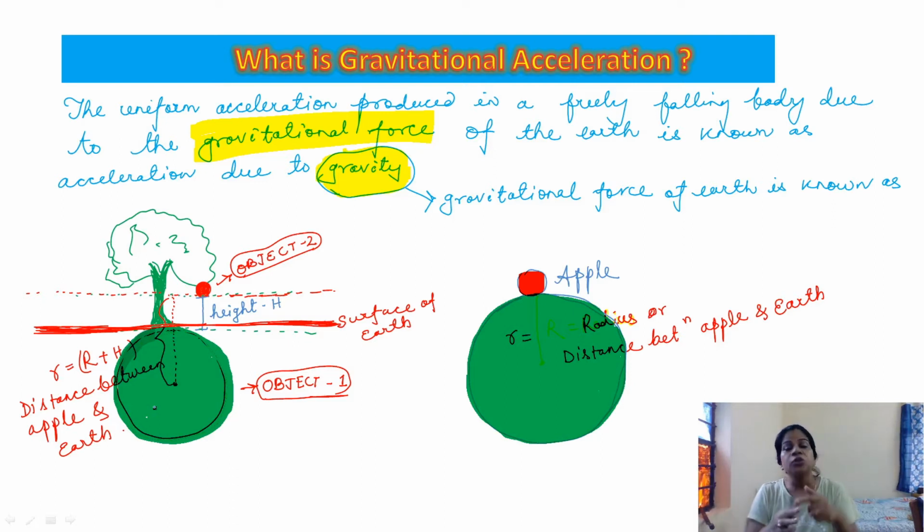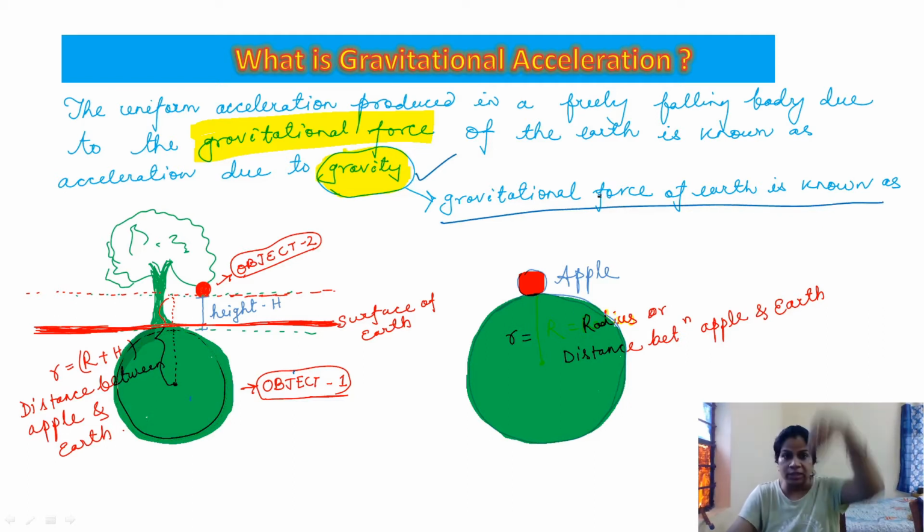So the force by which Earth attracts any other object towards itself is known as the gravitational force of Earth. That is nothing but gravity. If any object is falling freely towards Earth, that means the gravitational force is attracting that object towards itself.